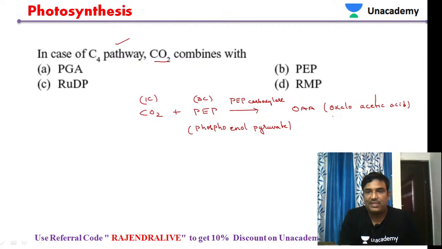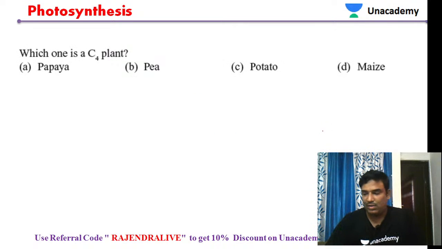Oxaloacetic acid is a 4-carbon compound. So the first stable compound that is formed is a 4-carbon compound. Because of that reason, this cycle is called the C4 cycle. Why this is called the C4 cycle is because the first stable compound formed is a C4 compound, a 4-carbon compound. That's what is called the C4 cycle. So let us move to the next question, students.